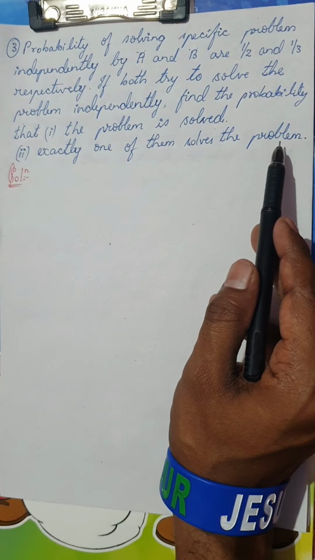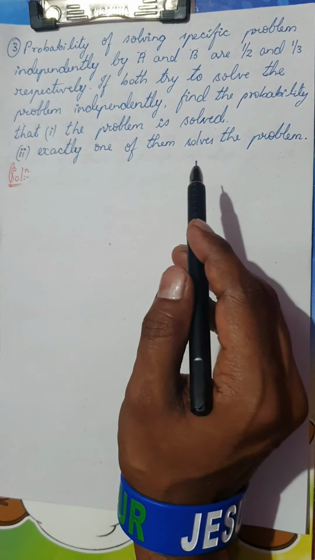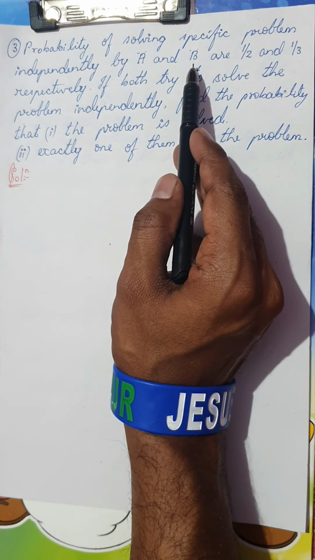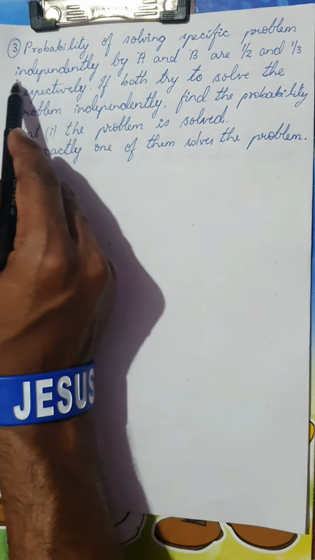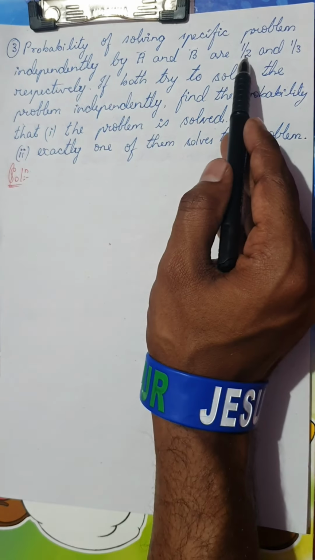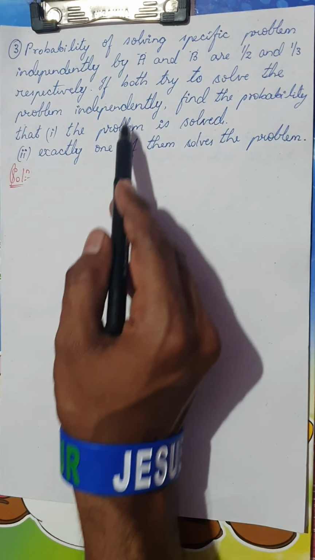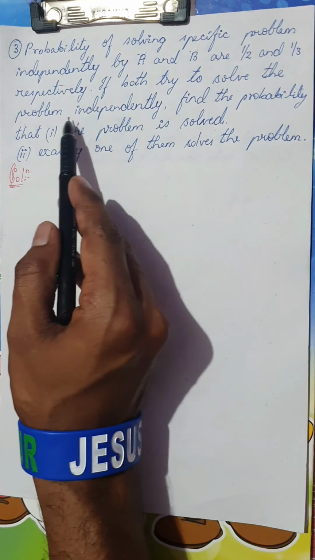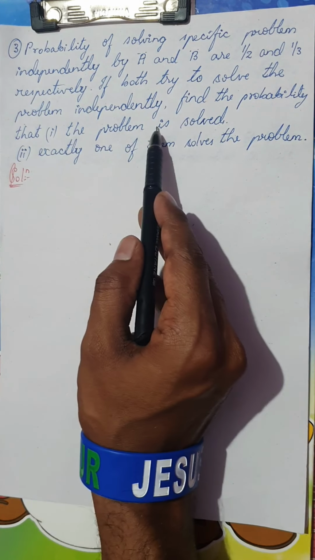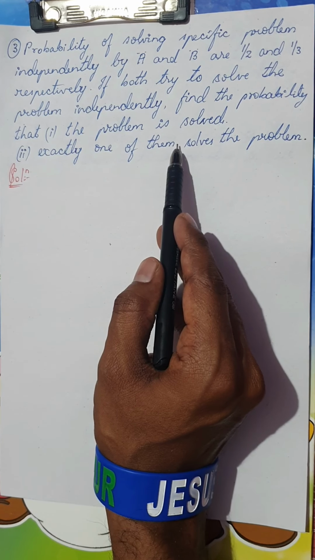Now let us analyze the question. There is one particular problem. Don't worry what the problem is. There are two persons, A and B. They are trying to solve the problem separately, that is independently. Just underline the word independently. Now the probability of A solving the problem is 1 by 2. Probability of B solving the problem is 1 by 3. They both are trying it independently. I have to find out the probability that the problem will be solved. Next one is exactly one of them solves the problem.